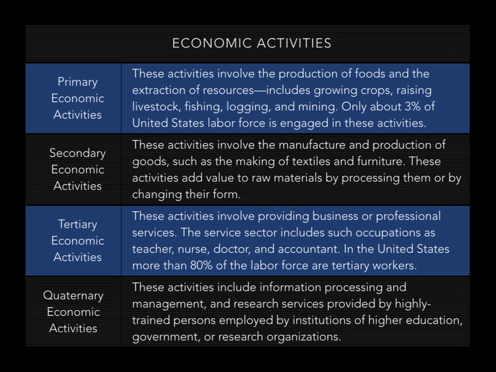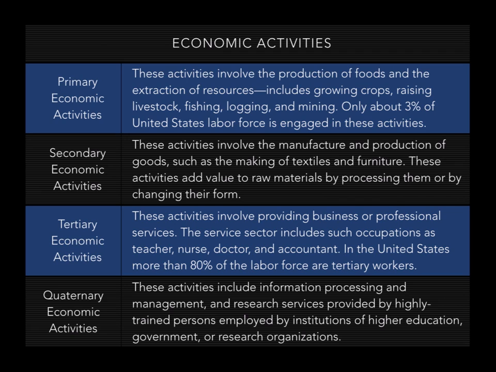Secondary economic activities. This is the second one. Countries that engage in these activities do manufacturing and they produce goods. They may make textiles, which is clothing, or design furniture. And these activities add value to raw materials by processing them in some way or by changing their form.